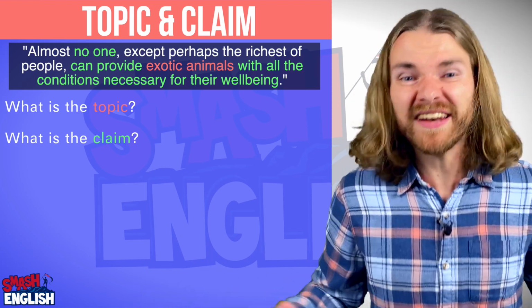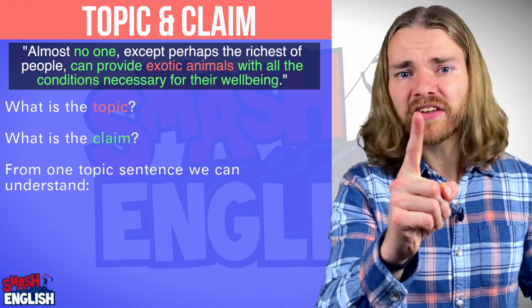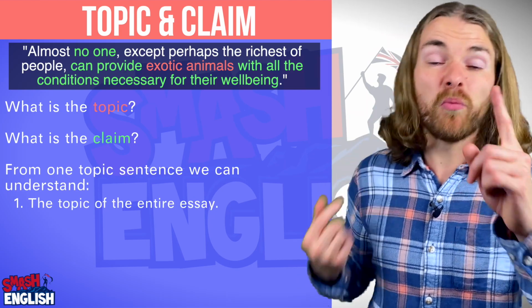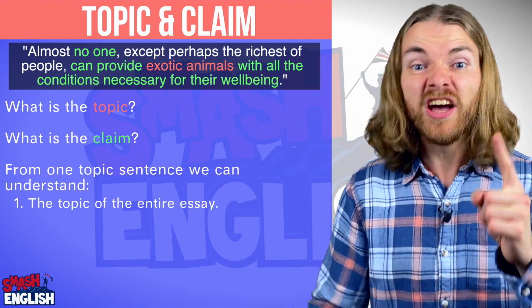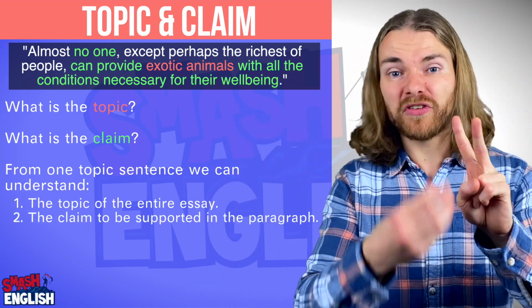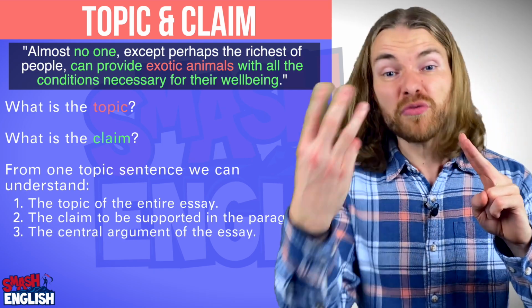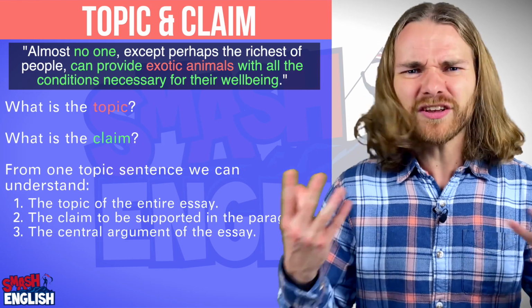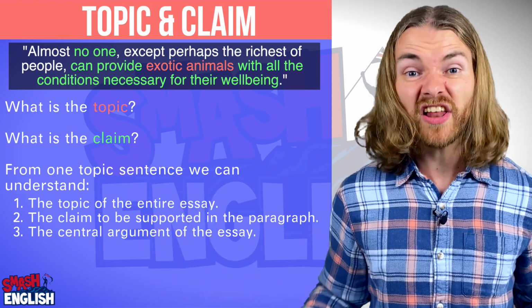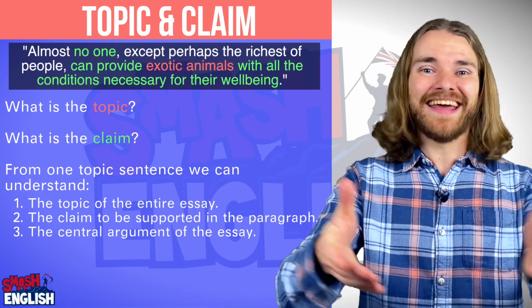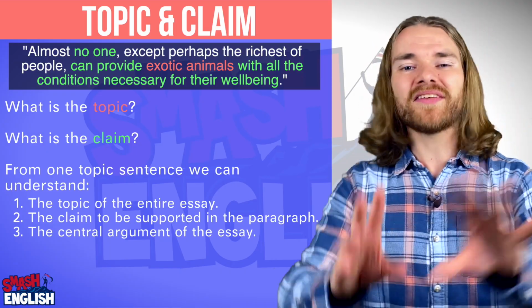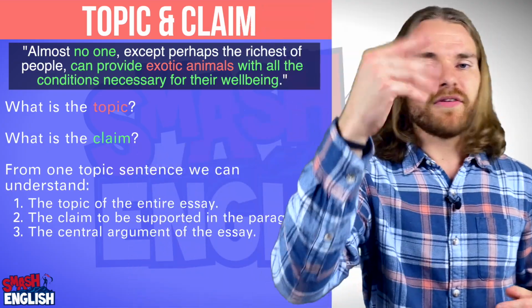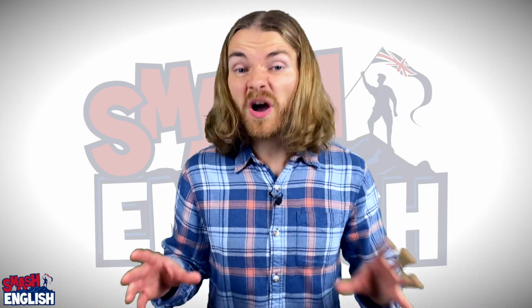Duh. But isn't that amazing? Just from one topic sentence, we have been able to understand, number one, the topic of the entire essay, number two, the claim that is going to be supported in this paragraph, and number three, the central argument of the entire essay. I mean, that's incredible. A topic sentence is like a really high-powered torch in a cave. Because imagine, right, that your essay is a cave. Okay, yeah. Forget it. Let's do another one.